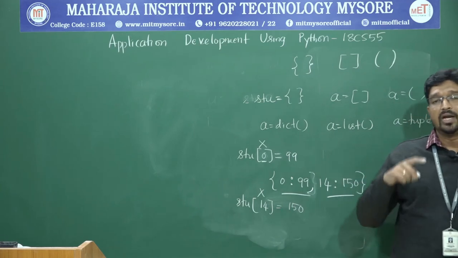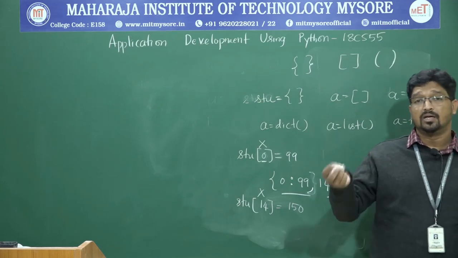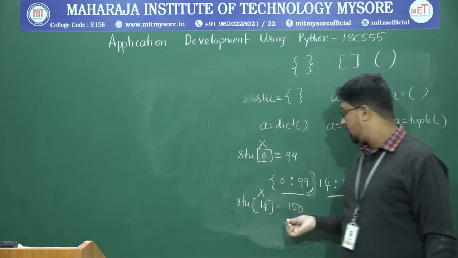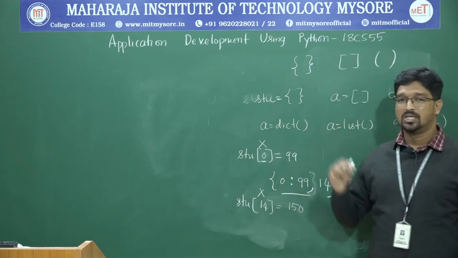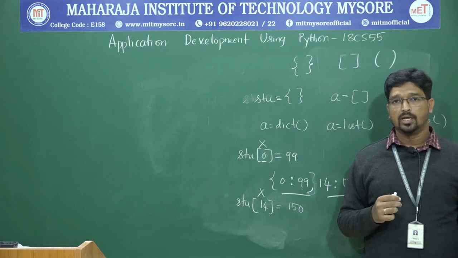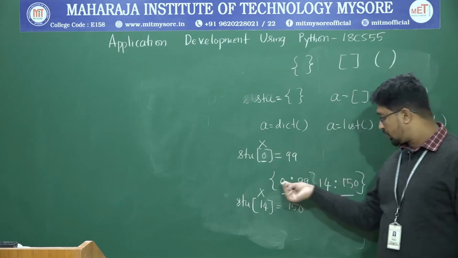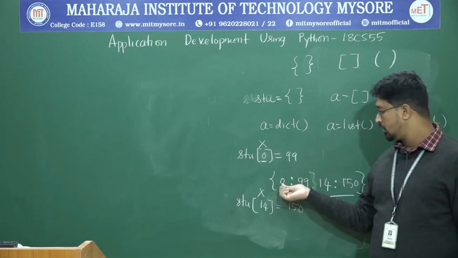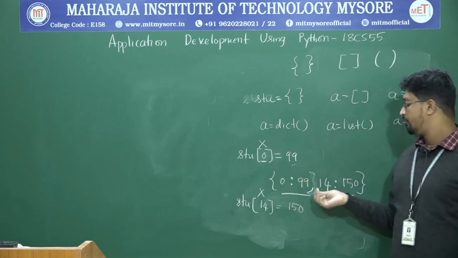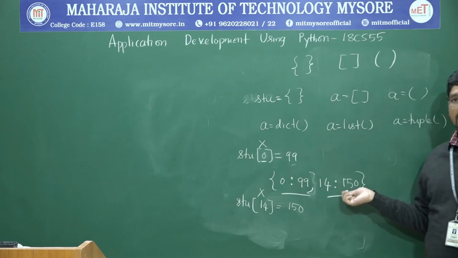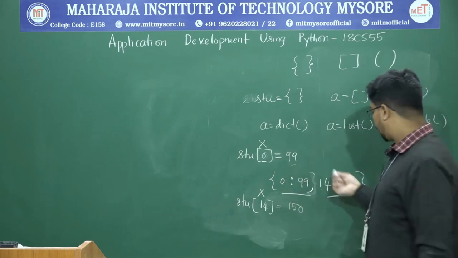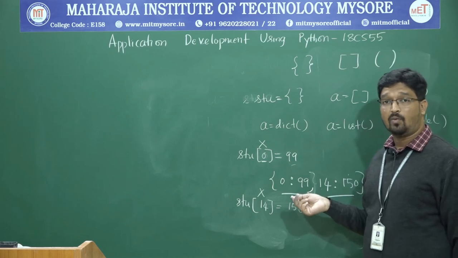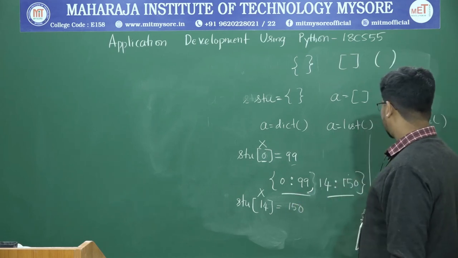You cannot get the complete element value by value. Meaning, if you know 150, you cannot get back what the key value is. Okay, getting? If you know the key, then you can retrieve the values. If you know 0, you can retrieve 99. If you know 14, you can retrieve 150. But the reverse is not possible. If you have 150, you cannot find what the key value is. That type of lookup is not possible.